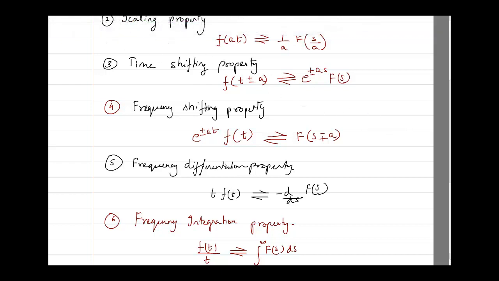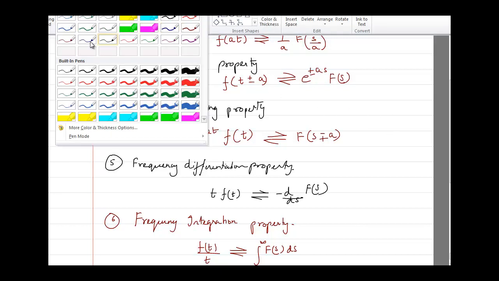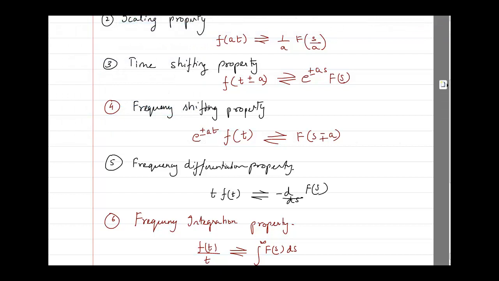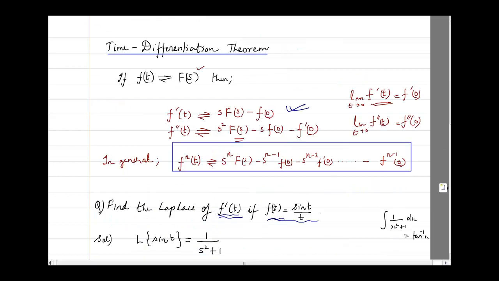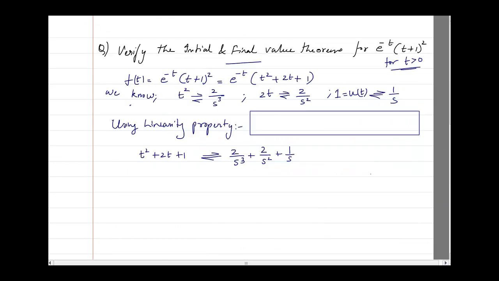So if I use the frequency shifting property, then based on this, I can write, using the frequency shifting property.